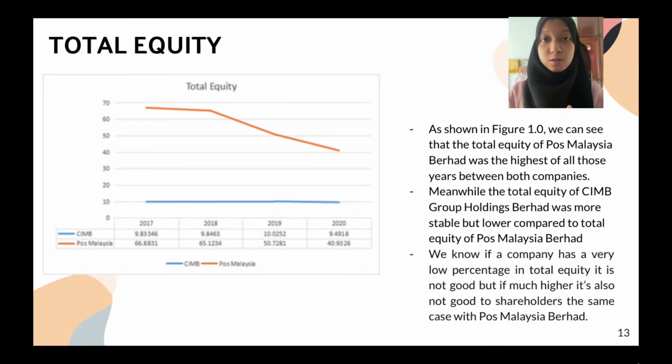But as we know, if a company has a very low total equity, it is not good. But if it is much higher, it is also not good for the shareholders, which is the same case for Pos Malaysia Berhad.